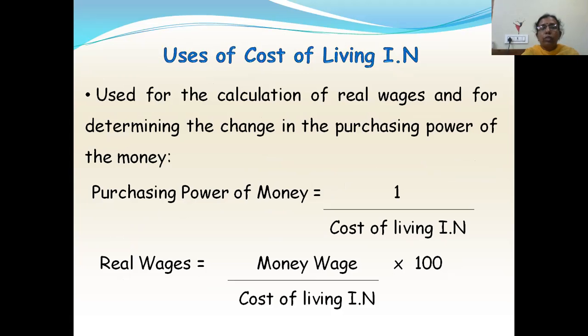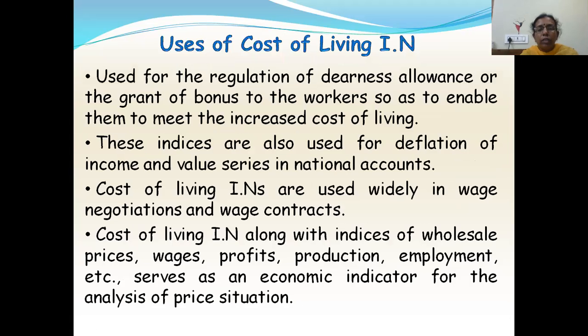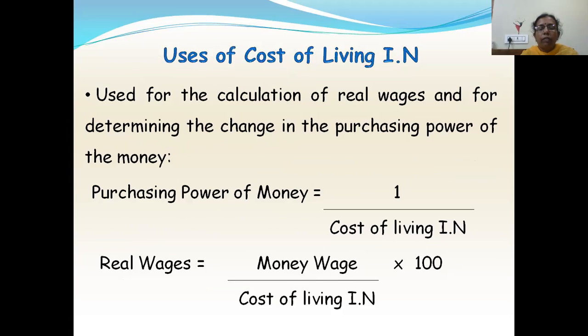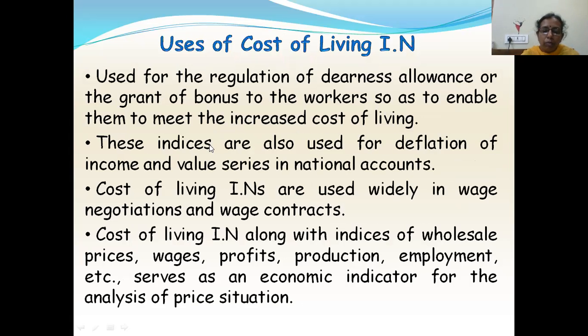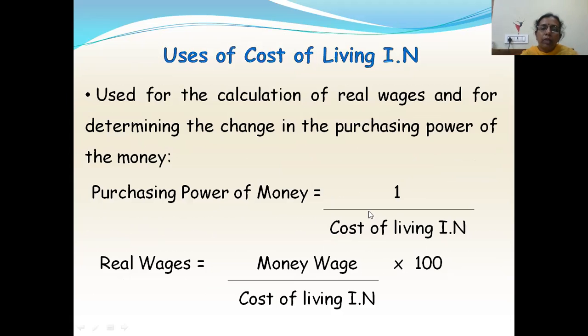Now, what are the uses of the cost of living index number? These are mainly used for the calculation of real wages and for determining the changes in the purchasing power of money, where the purchasing power of money is calculated using the formula 1 by cost of living index number, and the real wages are calculated using money wage by cost of living index number into 100.